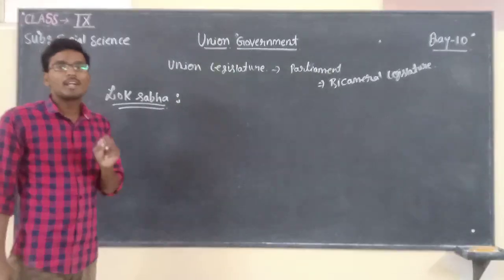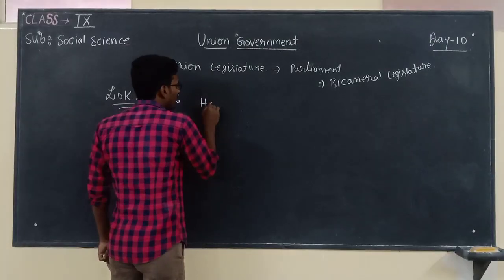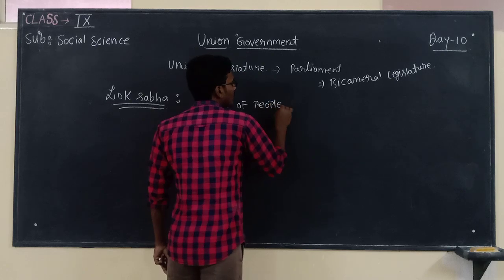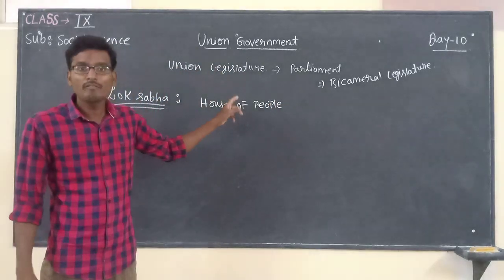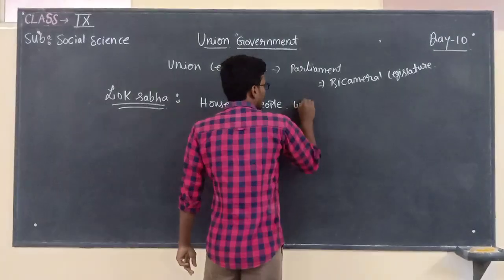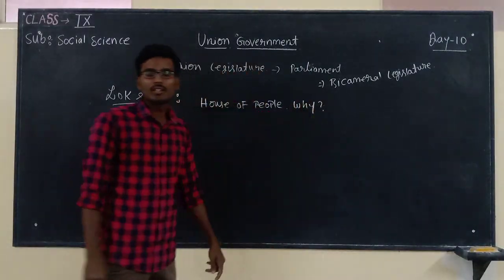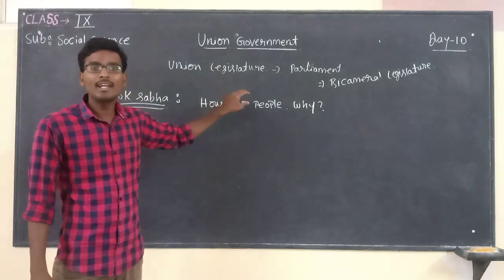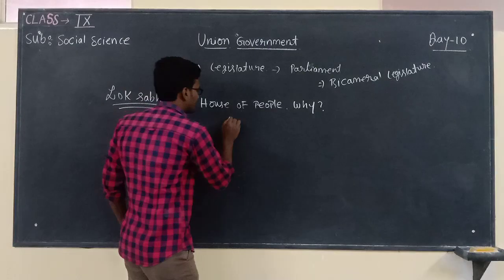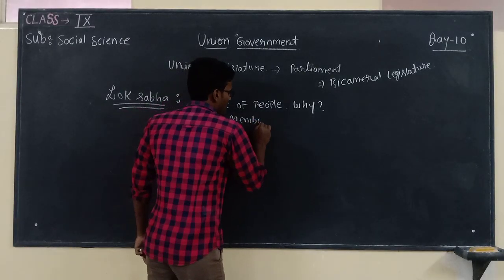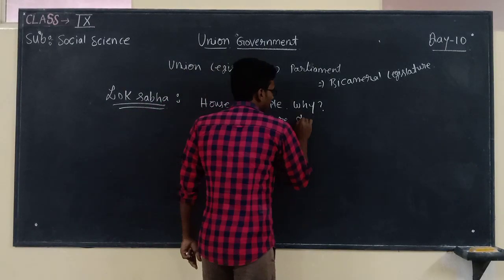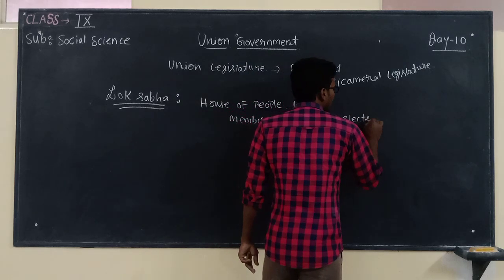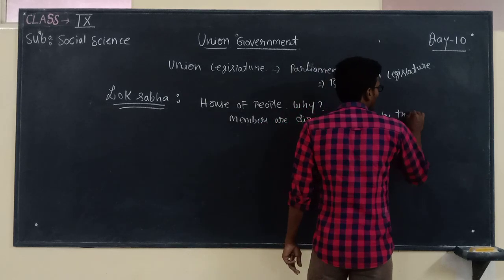Children, Lok Sabha is called the House of People. Why? Lok Sabha is called the House of People because the members of Lok Sabha are directly elected by the people.